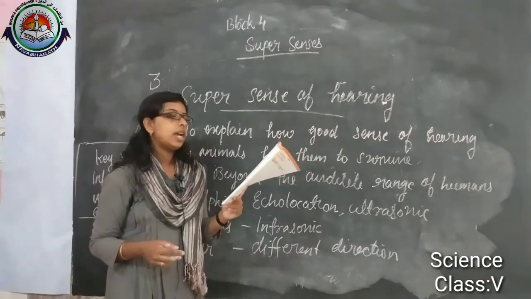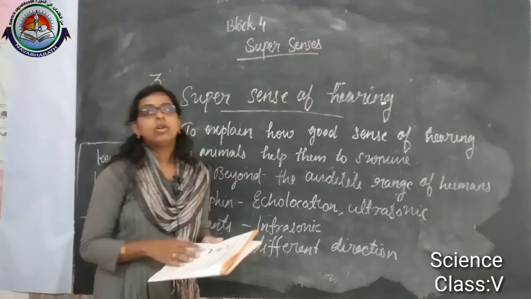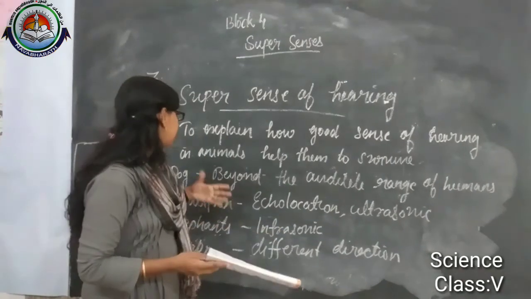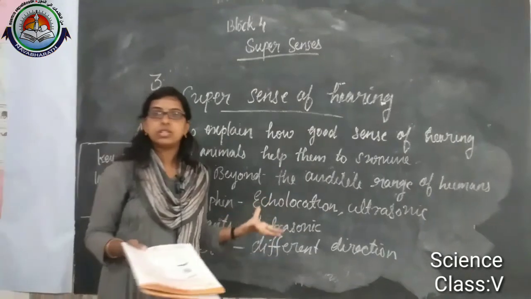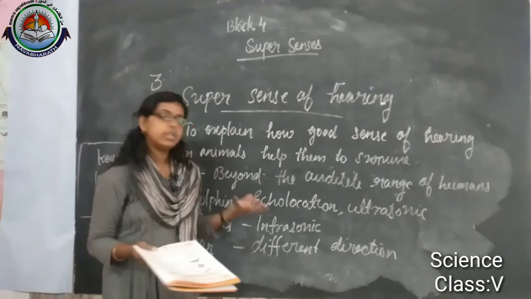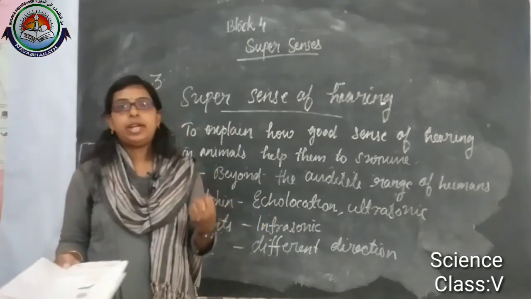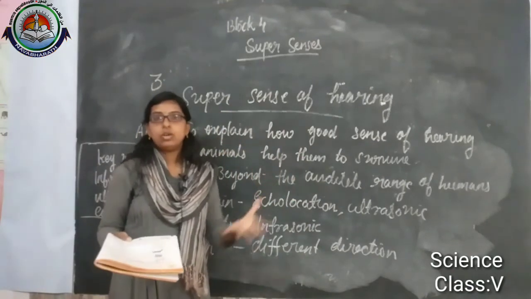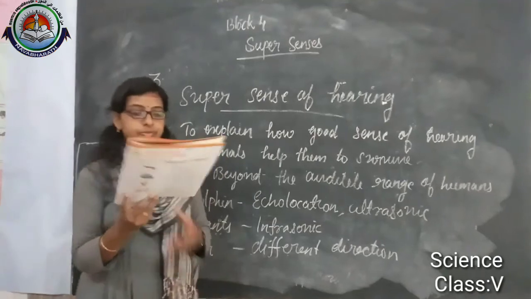Then how does it help the animals? It helps them to detect and keep away from natural disasters that are happening. That also you can write. At the same time you can write they can also easily find their prey by hearing the sound, and they can keep away from their enemies.